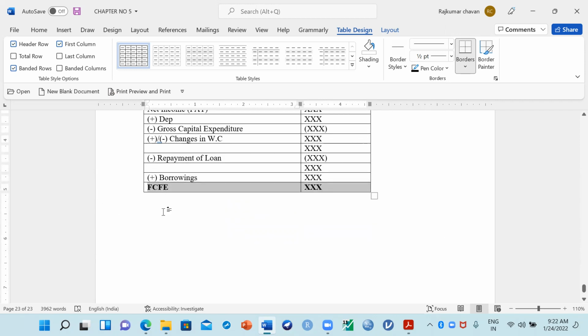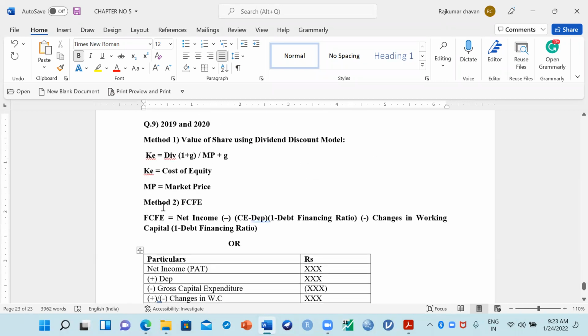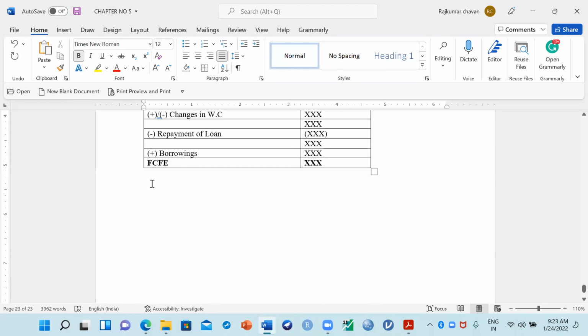Once you get the free cash flow to the equity value, we can further calculate the value of share. What is the market value of the share based on this information? So let us start with the information and start solving the problem. Based on question number 9, step number 1, I am now starting the actual problem.